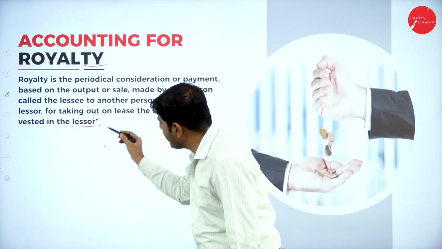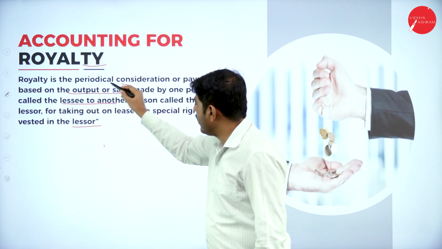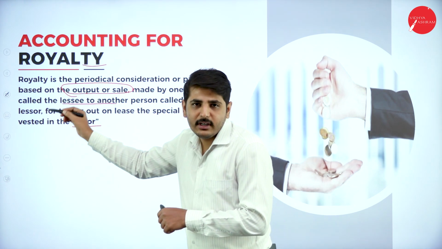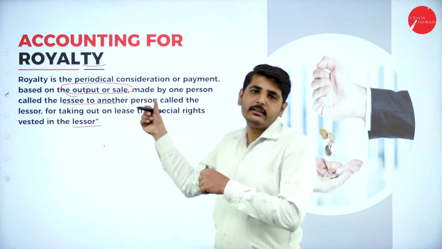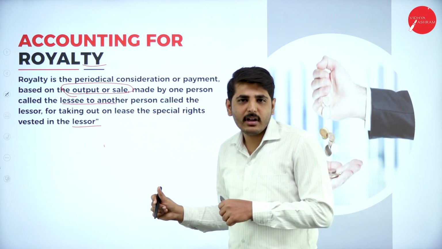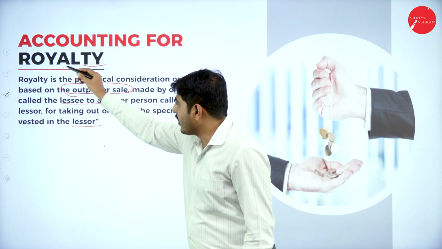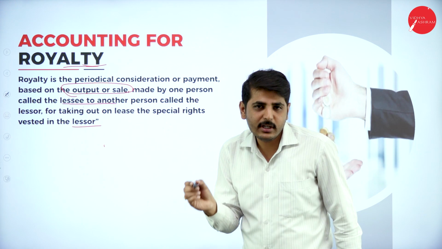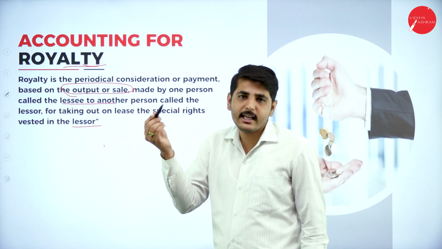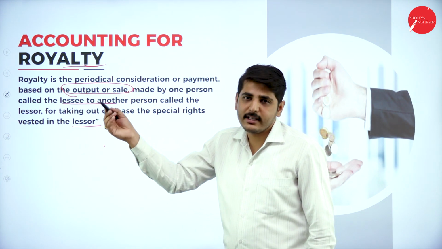So the lessee has to pay an amount or rent. It may be on the basis of output or on the basis of sales that the lessee has to pay the amount to the lessor. How to prepare the accounts for those transactions comes under accounting for royalty. The amount the lessee pays to the lessor is called royalty. Royalty is a rent or lease amount paid by the lessee to the lessor.